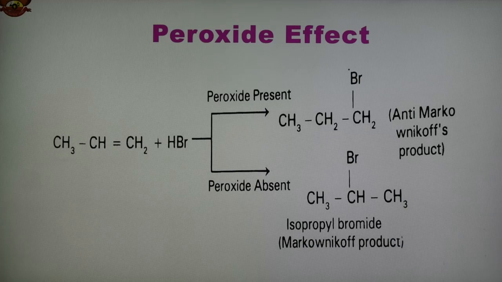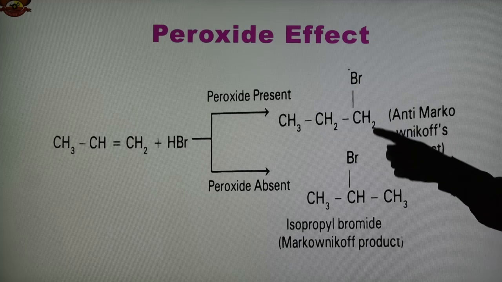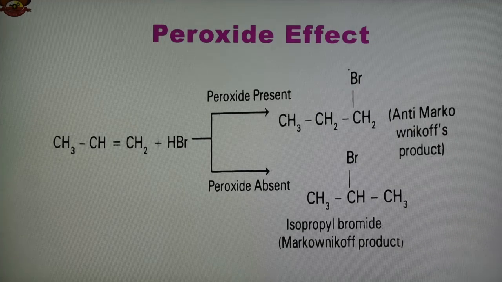These are n-bromopropane and isopropyl bromide. This is the peroxide effect, which takes place in the presence of peroxide and gives the opposite product to Markovnikov's rule.